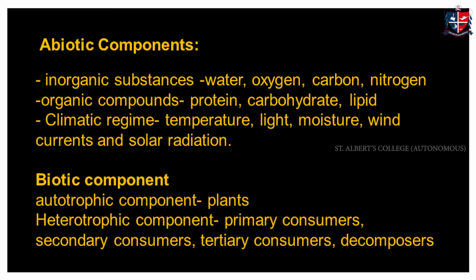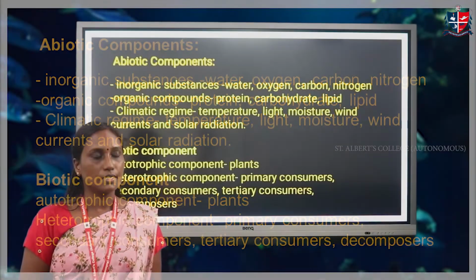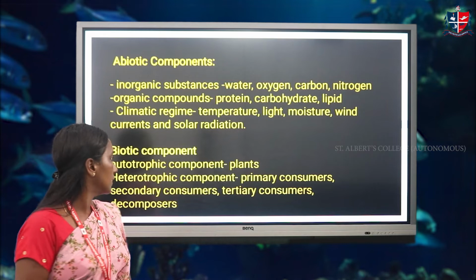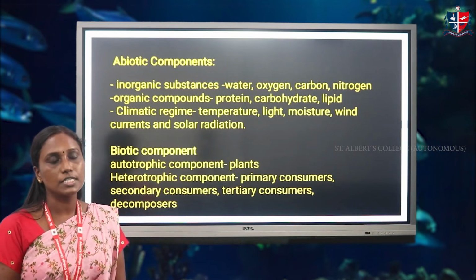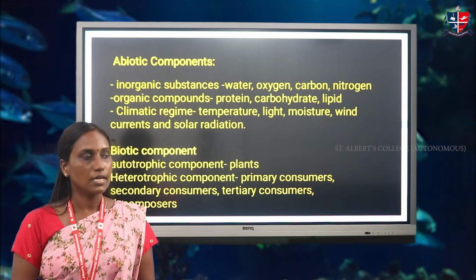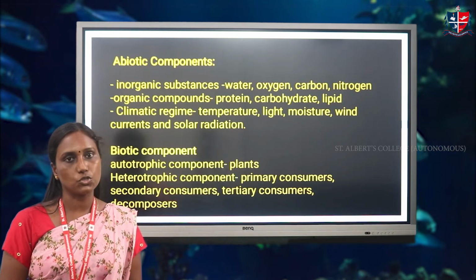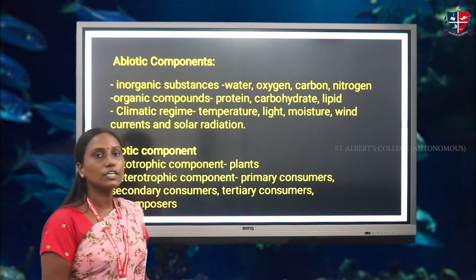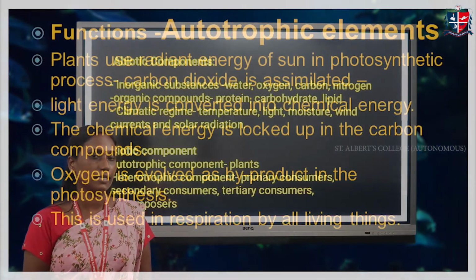And biotic components. Biotic components are classified as autotrophic component and heterotrophic component. Autotrophic component is the producer, such as green plants. They produce their own food. And heterotrophic components include all other organisms, such as consumers. Consumers include primary consumer, secondary consumer, tertiary consumer, etc. And decomposers are also included in this category.